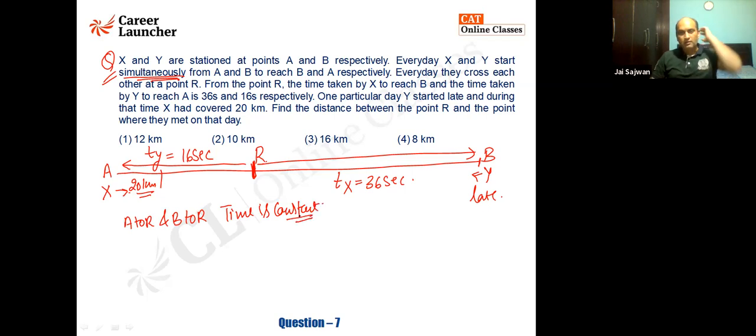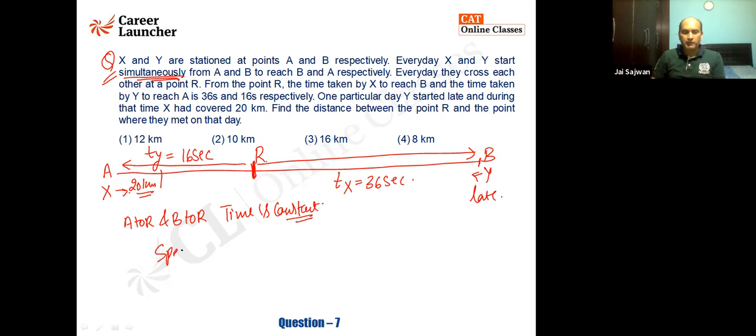Abhinav, is it clear? They started together, they are meeting. Say you start from your place at 3 o'clock, I start from my place at 3 o'clock. We meet at 5 o'clock. So what is constant? How can distance be constant? Your speed is different, my speed is different. We'll be traveling according to our speed. So the 2 hours you are going to travel, I will also travel 2 hours. So my dear, it is time which is constant. Fine. So time is constant.